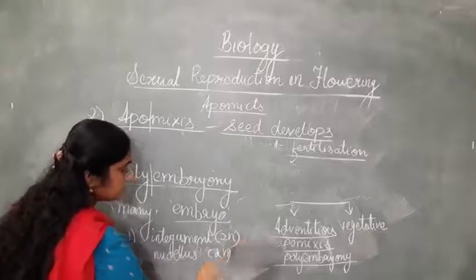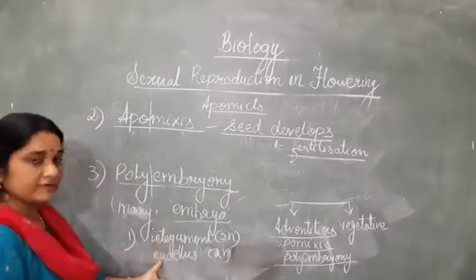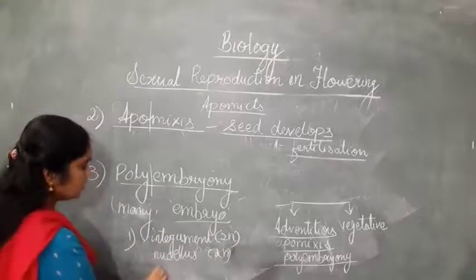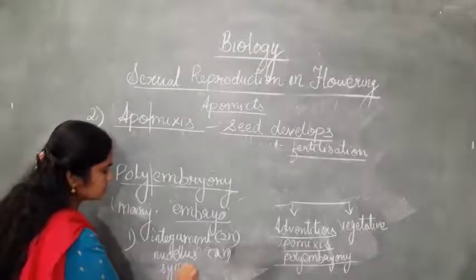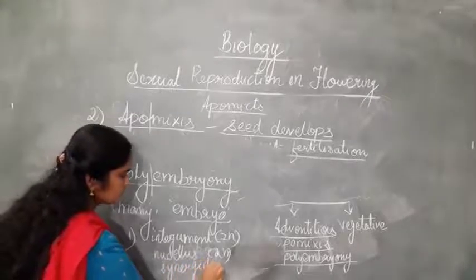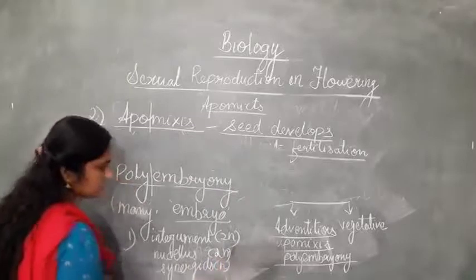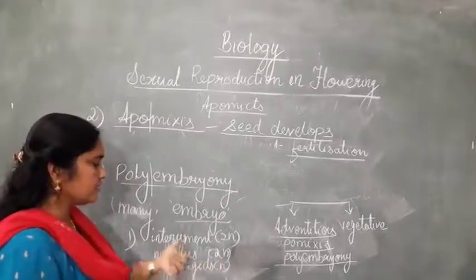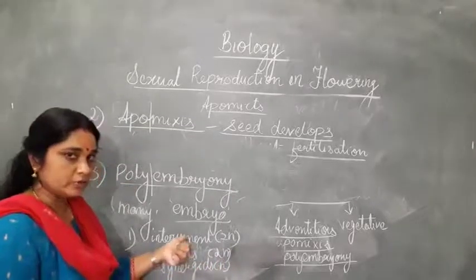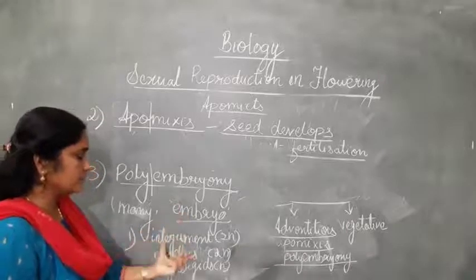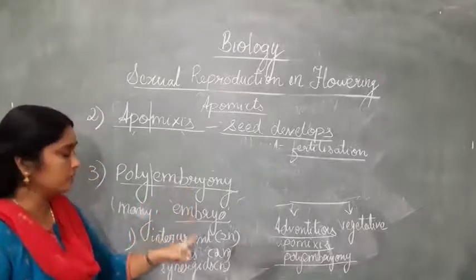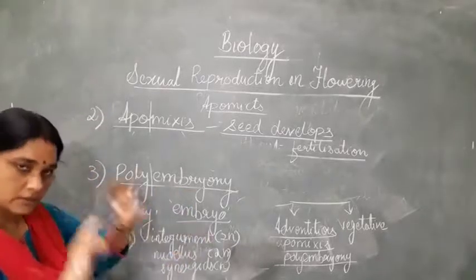Embryos can also develop from synergids, which are haploid in nature. So from these, embryos can be formed. This is one technique by which more than one embryo can be found in the ovary.